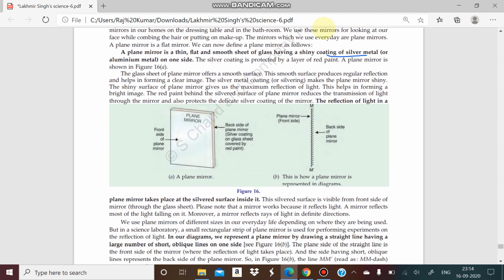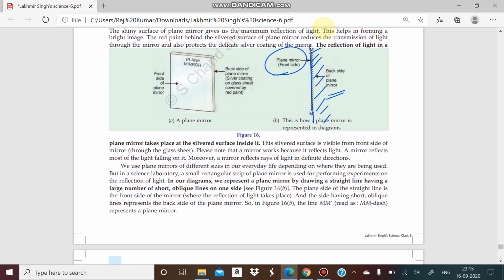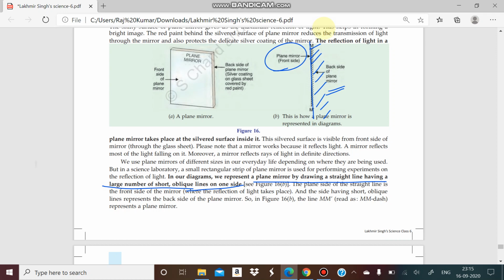You will see the glass coated with any metal surface. It can be aluminum or silver, and the other side, the front side, will be the shiny surface that allows it to reflect the light. So this is the mirror, and we have seen that a mirror is always drawn as a straight line having a large number of short oblique lines on one side. So a large number of lines will be reflected from there.